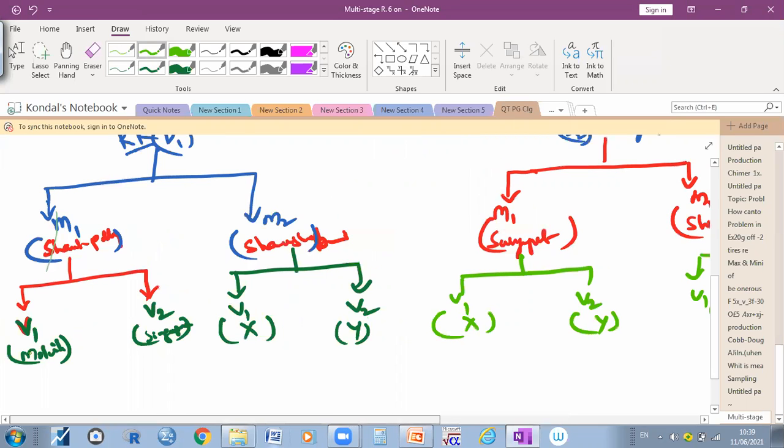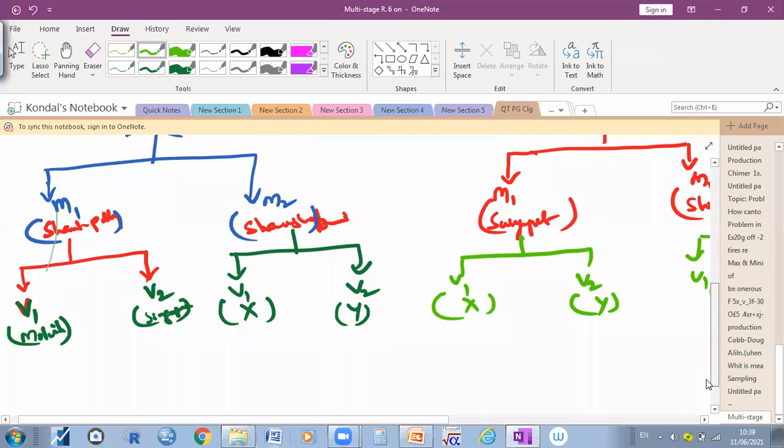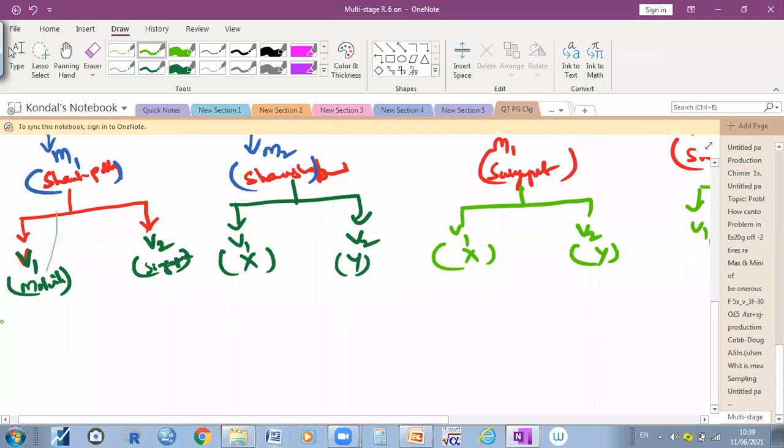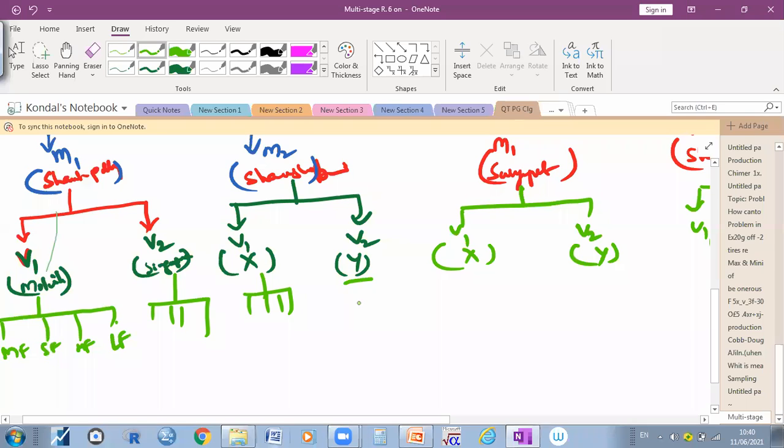Under the villages, there are different types of farmers. As I told you, the farm size is small, medium, large. Here you need to classify again: marginal farmer, small farmer, medium farmer, and large farmer. Singapuram is also the same. Marginal, small, medium, large farmer. In each and every village we need to select. Have you understood?